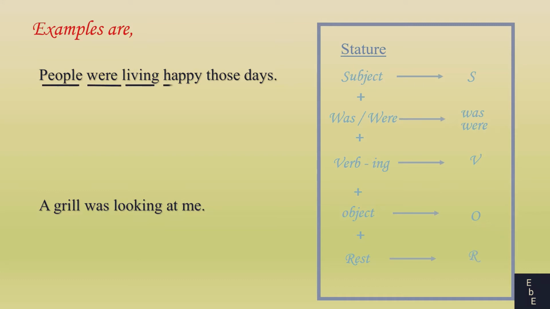In this sentence, people is the subject, then use were. Living is the verb-ing, be is the object of the sentence, those days is the rest of the sentence. In the second sentence, a girl is the subject, then use was according to the subject, looking is verb-ing.